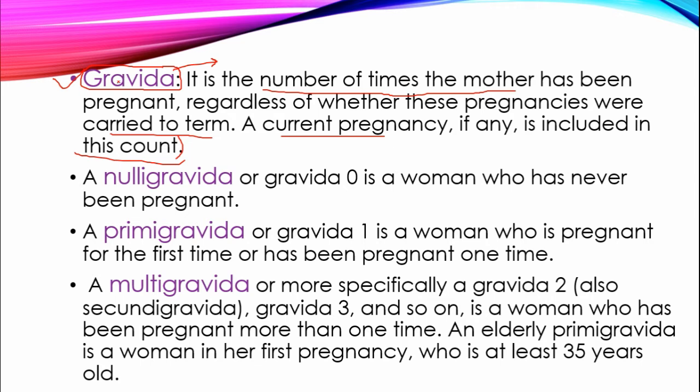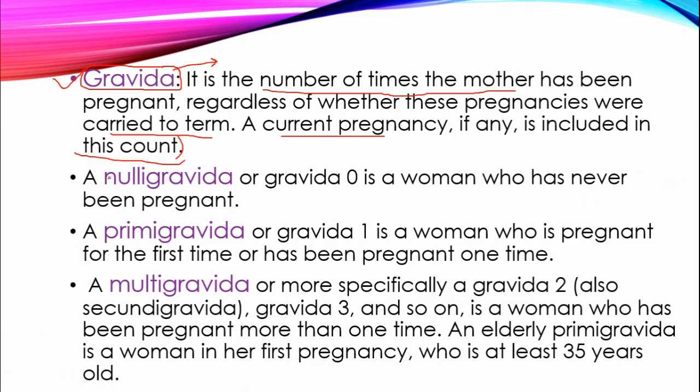इनटू ग्रेविडा. ओके, like a mother is having 3 children, okay, and she had an abortion before her third child. So how many times did she get pregnant? She is having 3 live births. ठीक है, she is having 3 children. This is all. And before the third child she has suffered an abortion. So how many times has she conceived? That is 4. So the gravida will be 4 for that mother.